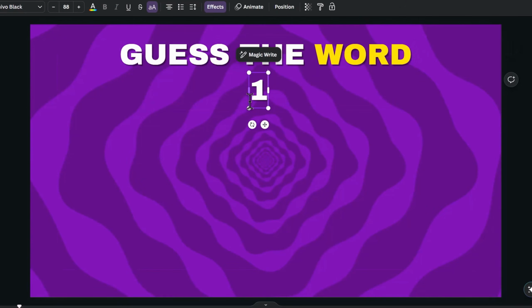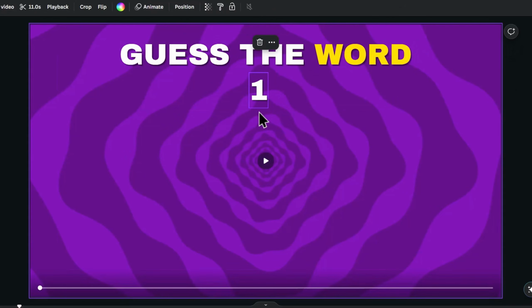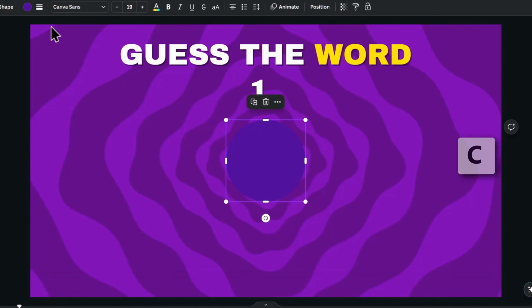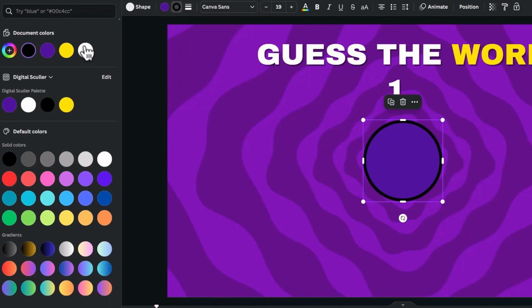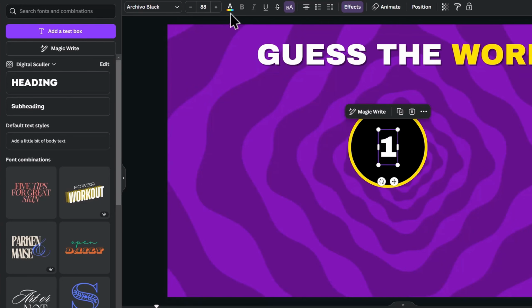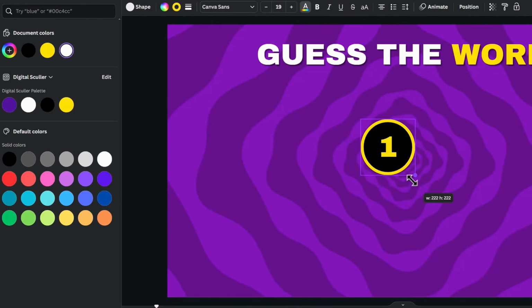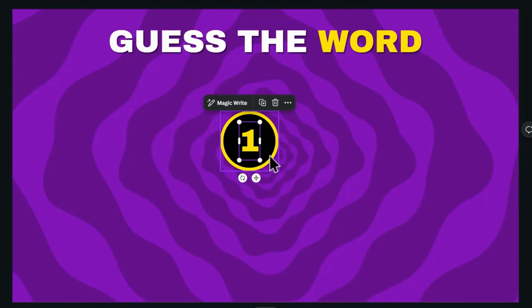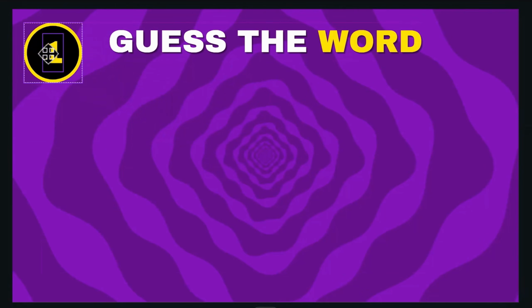Type number 1 in it for the figures and add a circle by pressing letter C on your keyboard. Add a border weight to it at the top and change the color to yellow. Change the main color to black and change the figure color to yellow as well. Scale and align them together and place them on the upper left of the screen.